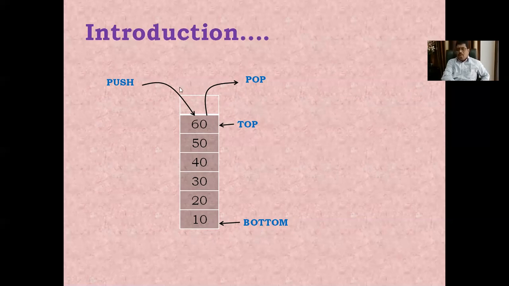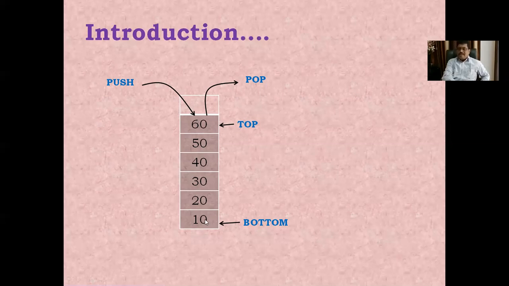Whatever push and pop operations we perform are at the top end. Here, how many elements are available? Six elements. This is index 0, this one is index 1, 2, 3, 4, 5. Now the top value will be 5.